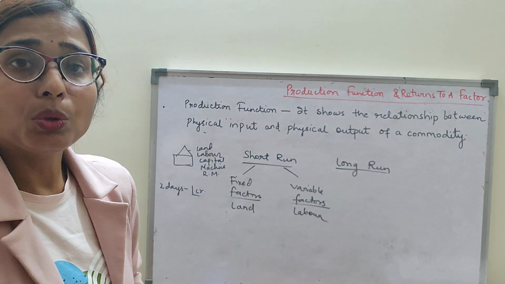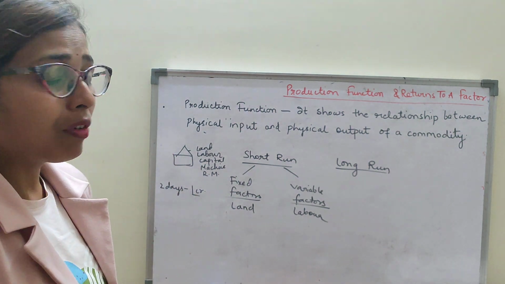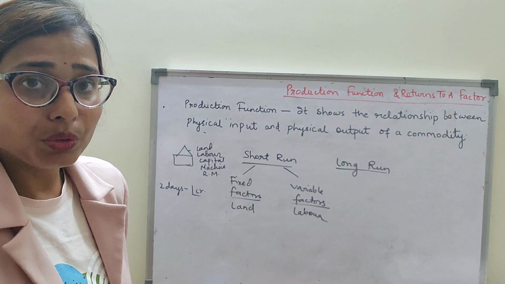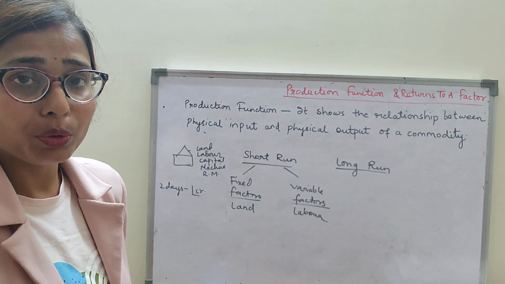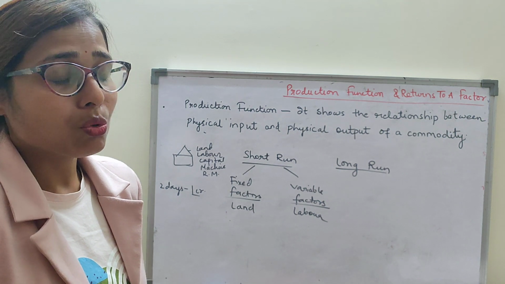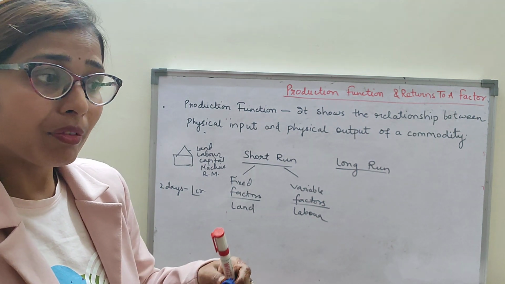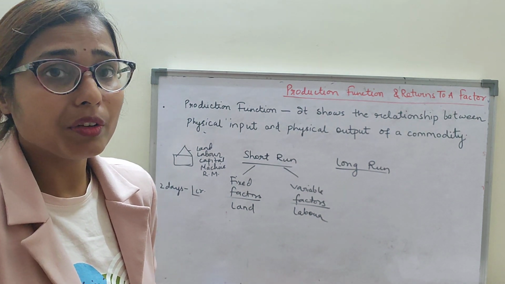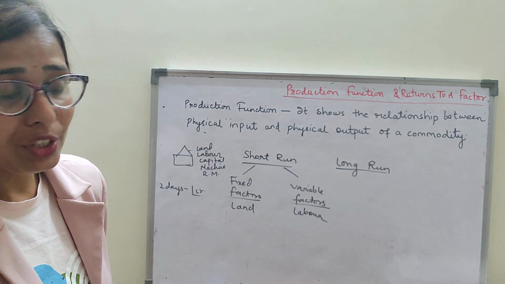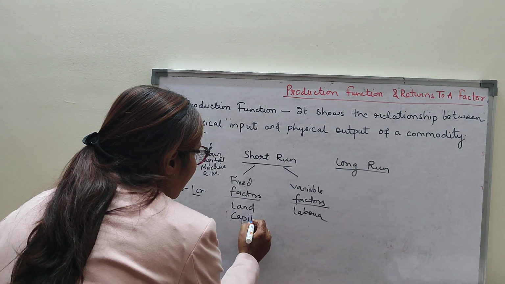Capital. Within 2 days, can you arrange the capital? If you have an order of 1 crore t-shirts within 2 days, you need capital, that is money, for all those things, to purchase the raw material. From where will you get it? You cannot arrange the money easily. Even if you go to the bank, they will not give you 1 crore rupees within 2 days. So capital also comes under the fixed factors.